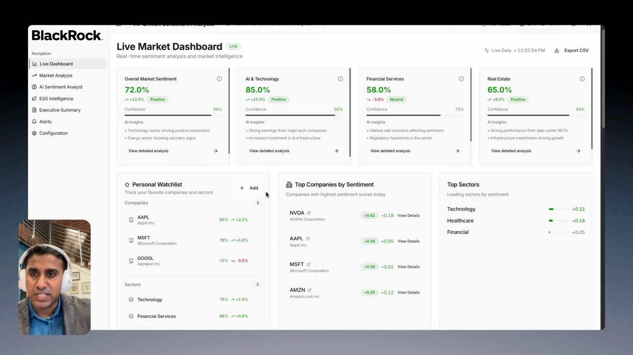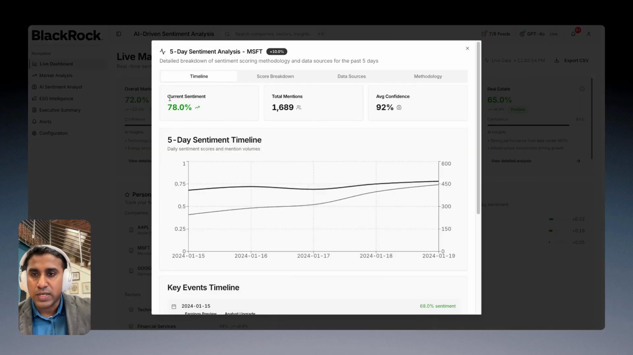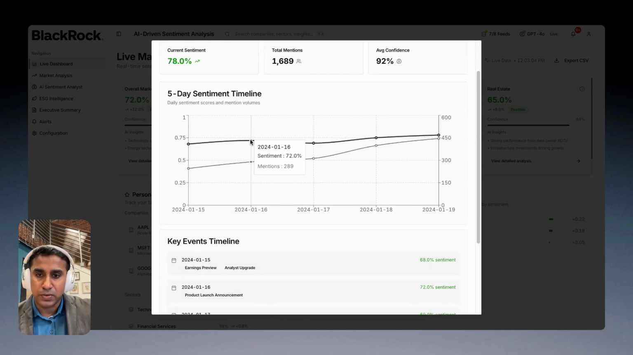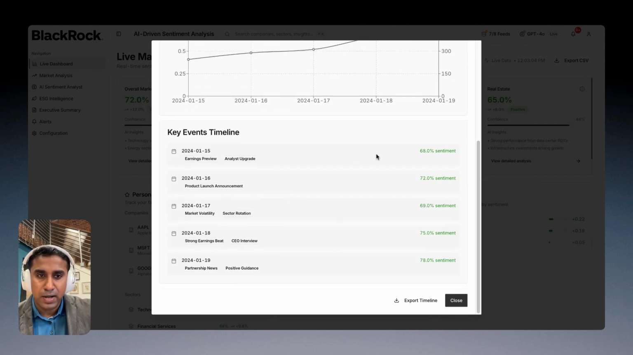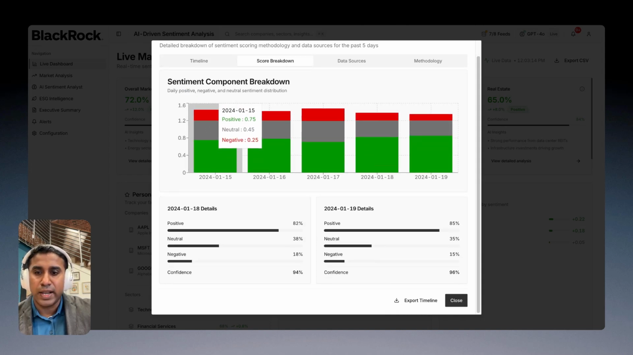And then you basically have the entire market data. The first thing I want to start with is the overall market sentiment. When you click on view details, you can see the current sentiment, total mentions, and average confidence. And you can also see the last 5 days sentiment timeline. So you can see when this particular sentiment happened and what are the key events that made this sentiment occur. And then you can also see the score breakdown in terms of what is positive, neutral, and negative.